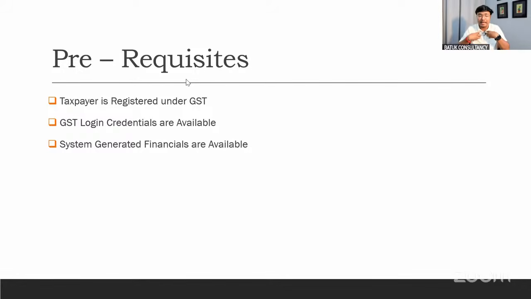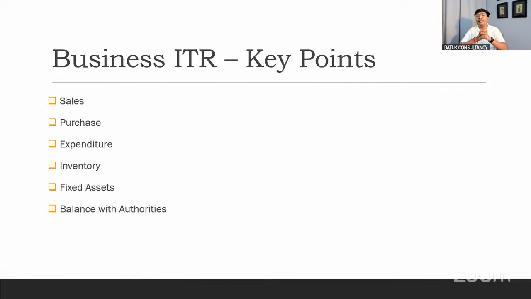Many times, as I also belong to Rajasthan, I know very well there are small taxpayers who are not able to maintain the data, but at least we have to ask for a manually prepared or system generated financial statement for our return filing purposes. So these are the three things we need to keep in mind: the taxpayer is registered under GST, GST login credentials, and the system generated financial statement.